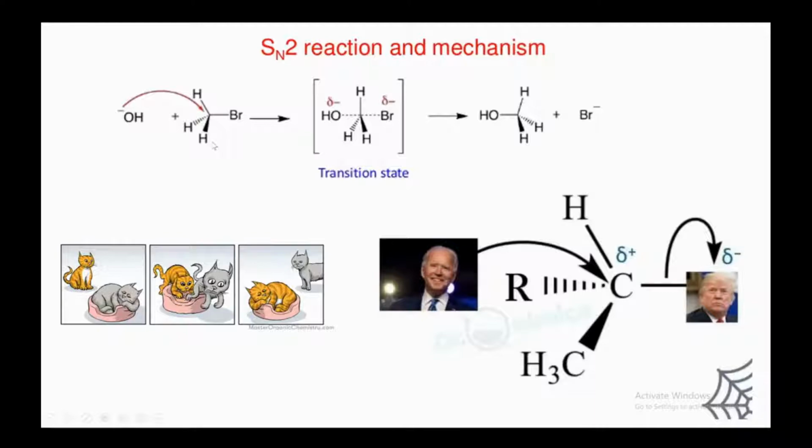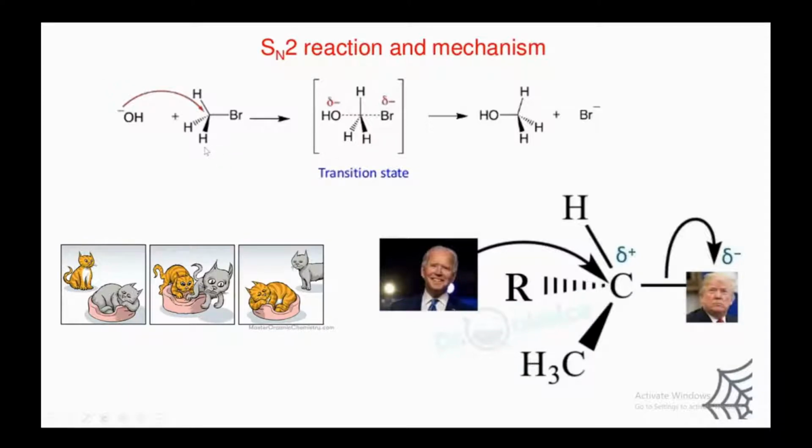between Trump and Biden. So SN2 reaction is an organic chemistry reaction which takes place between alkyl halide and some sort of a nucleophile, and it's a one-step reaction and it undergoes a concerted transition state, and then you have a different product than the starting material.